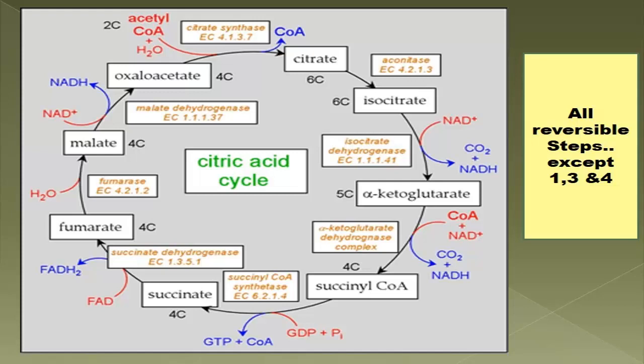Now next step, from citrate, isocitrate is formed, and the enzyme is aconitase. Now remember, aconitase is an iron containing enzyme. If you are asked in the viva to name one iron containing enzyme, you can say aconitase, because the TCA cycle is a very important and easy to remember metabolic pathway, and so the enzymes also remain at your fingertips. So you can recap that one iron containing metalloenzyme example is aconitase.